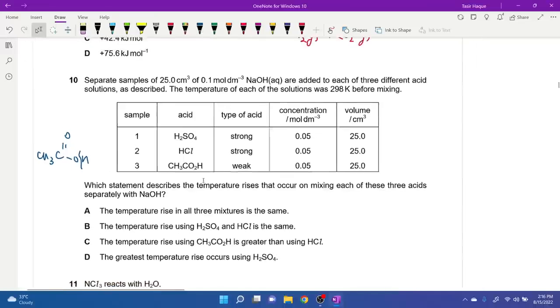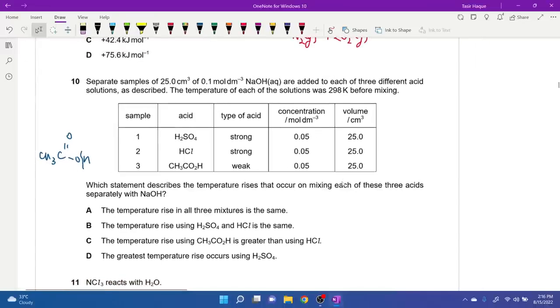You understand? Next one, suppose this is excluded. This is also excluded because the weaker acid can't have a greater rise. It's between B and D clearly. So we have H2SO4 reacting with NaOH. We also have HCl reacting with NaOH. So now we need to figure something out.